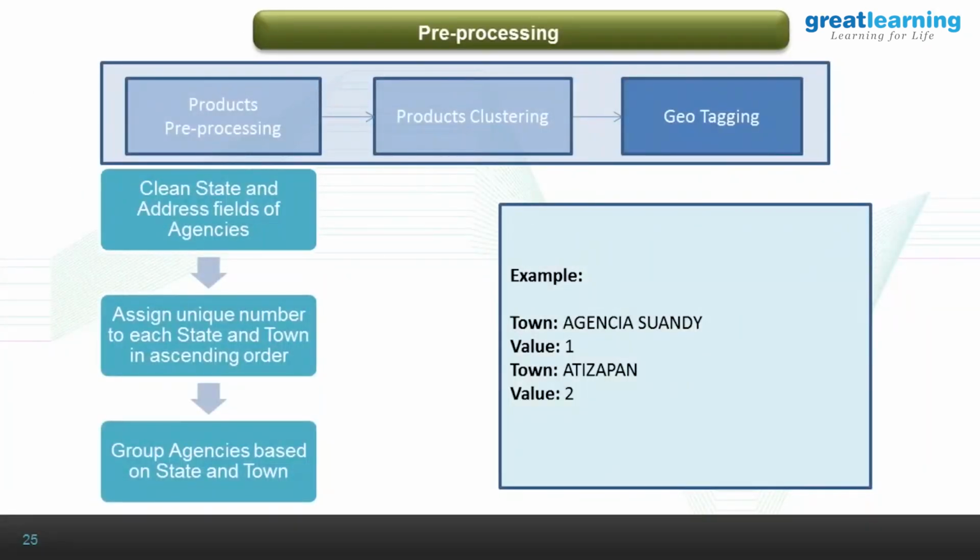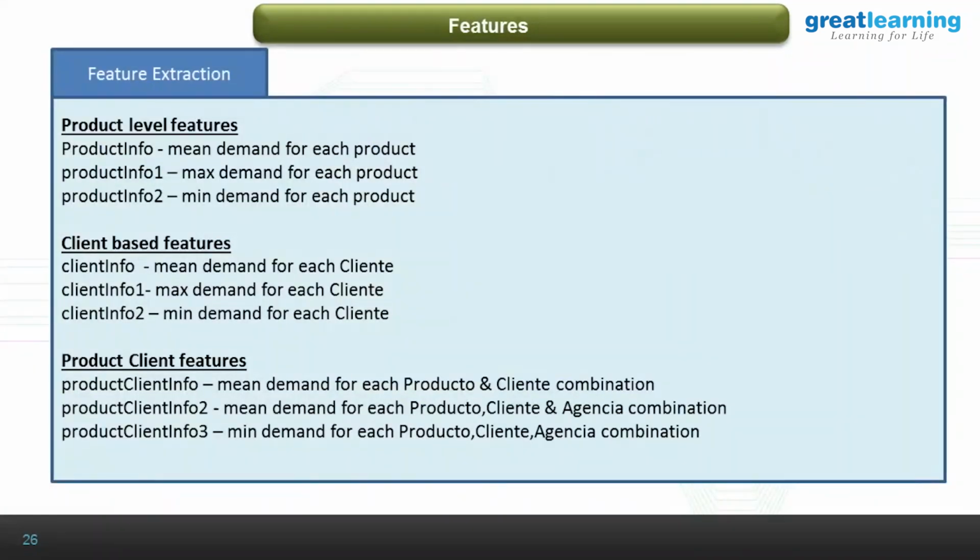And the other thing is geotagging. Like I mentioned, there is a town to which an agency belongs. So we did some text mining on this and then ranked those town names in alphabetical order and gave a number to each town. Yeah. So next comes the extra feature extraction.